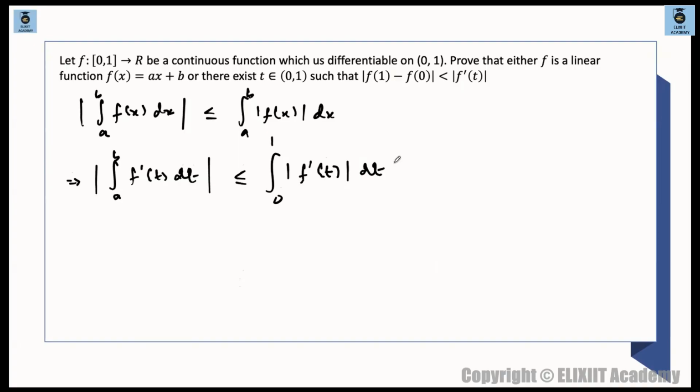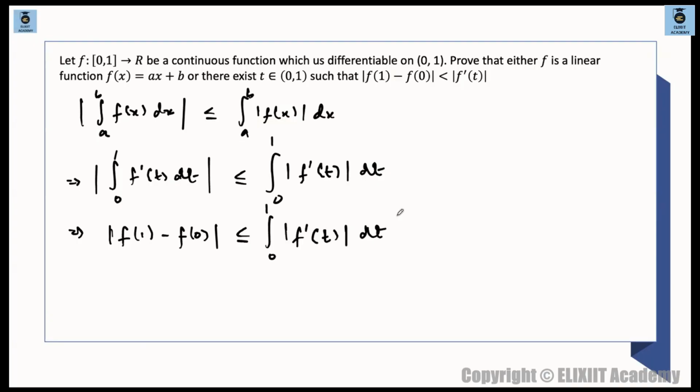ये चीज आ रहा है. तो integration of f dash of t is what, f of t, and range goes from a to b, ठीक है. a to b नहीं, ये 0 to 1 होगा, not a to b. We are having the limits going from 0 to 1. भाई 0 to 1 क्यों लेंगे, क्योंकि question में भाई देखो 0 to 1 ही है. तो 0 to 1 f dash of t dt, this is nothing but f of 1 minus f of 0, less than or equal to integration 0 to 1 mod of f dash of t dt.